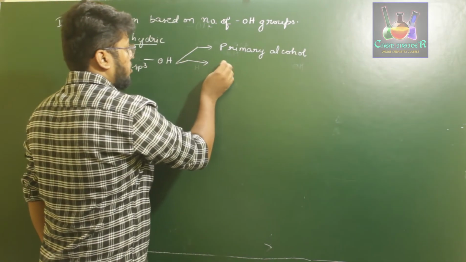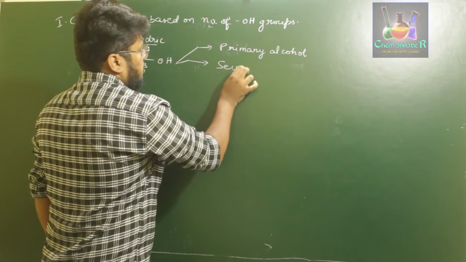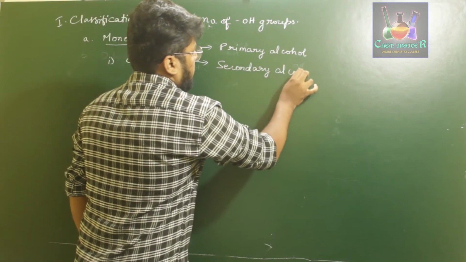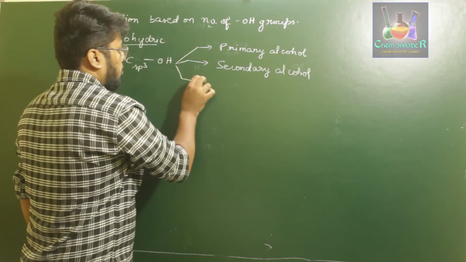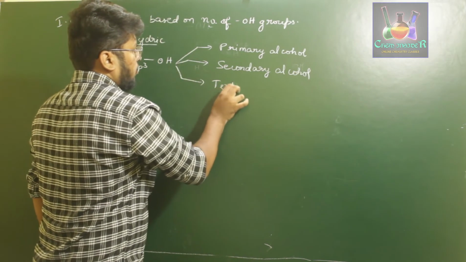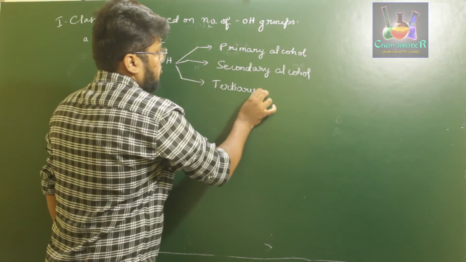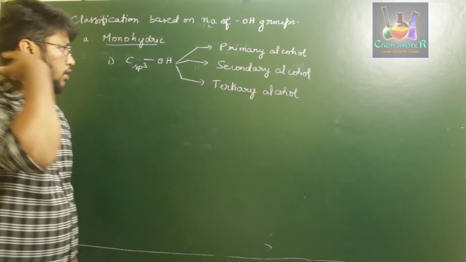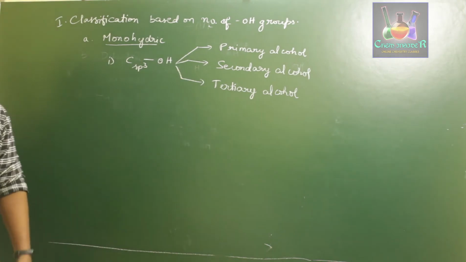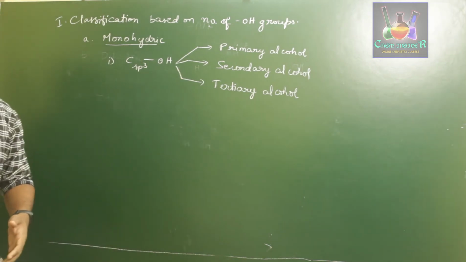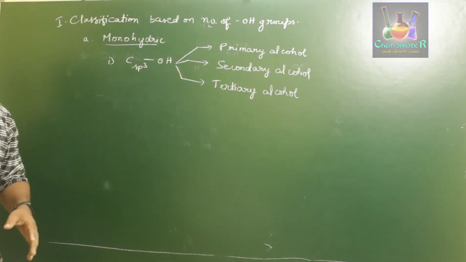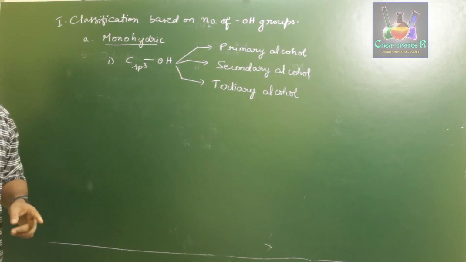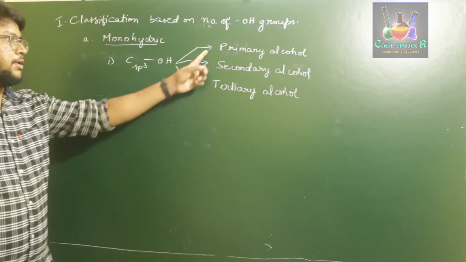And then we come across secondary alcohol, and we come across the third one, tertiary alcohol. These three are nothing but the number of bonds present. If the carbon atom is attached to just hydrogen atoms, or if it is attached to just one carbon atom, then it is called primary alcohol.